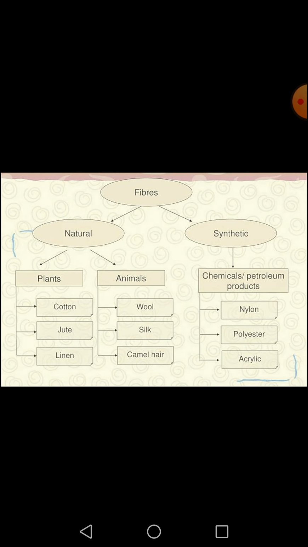On the other hand, synthetic fibers are made from chemicals, and these chemicals are actually petroleum products. So here are given certain examples of synthetic materials like nylon, polyester, acrylic. So broadly we can classify fibers into natural and synthetic fibers.